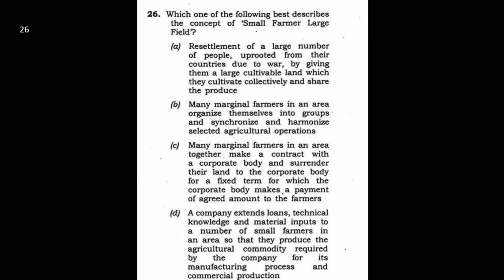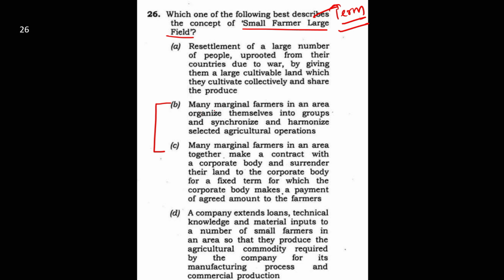Next, small farmers, large field. Again, you can see it is a term based question. What we have to do in such questions is first identify similar worded statements. Again, I repeat, in such questions we first find similar worded statements. You can see here option B and option C are similar worded statements.